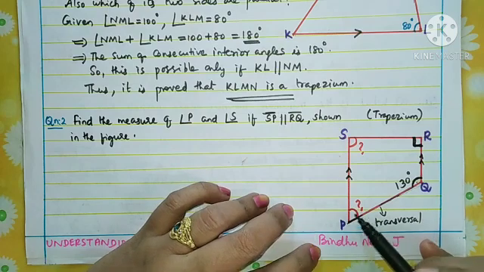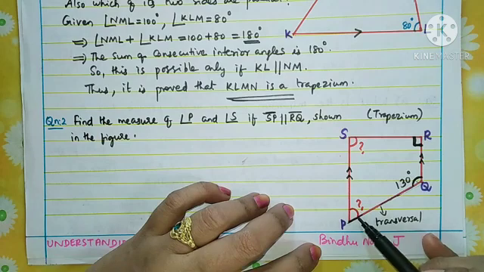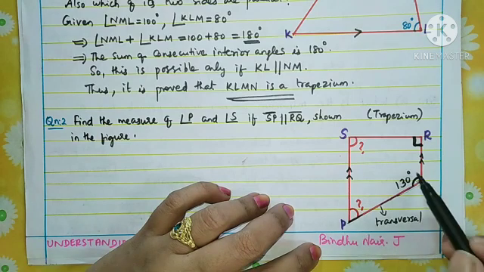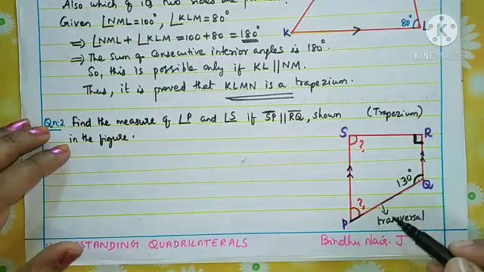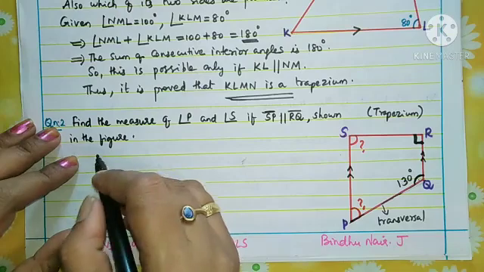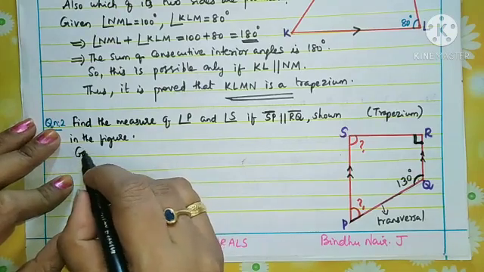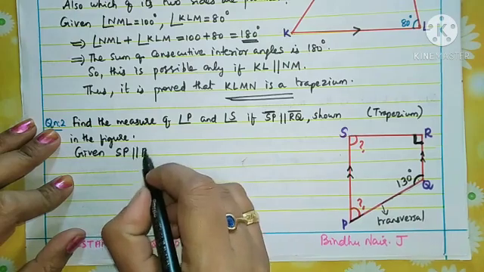Yes, because this sum is 180 degrees, you can find this angle by subtracting 130 from the total sum of these interior angles. So how to start the problem? All of you listen. What is given? SP is parallel to RQ.